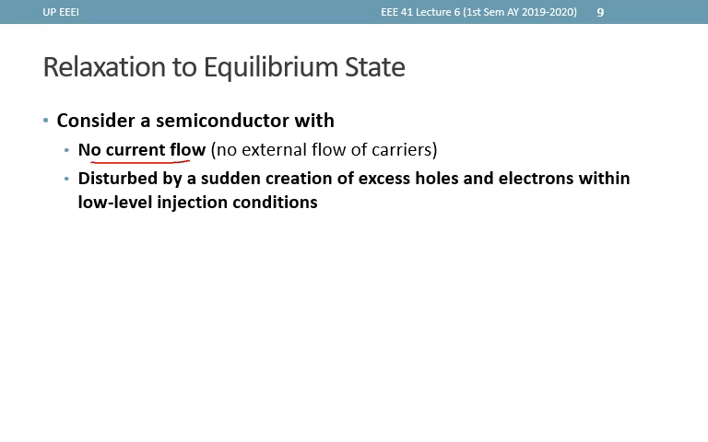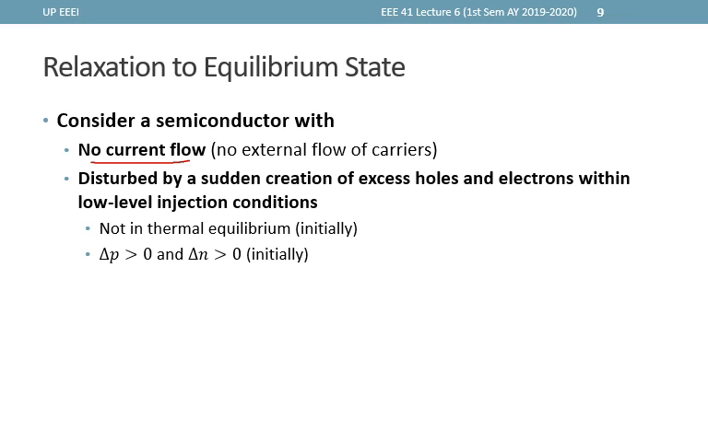Again, low-level injection is where the majority carrier concentration is not affected significantly. Thus, initially, the material is not in thermal equilibrium, where delta P and delta N are both greater than zero, since we are considering a sudden creation of excess holes and electrons in this example.